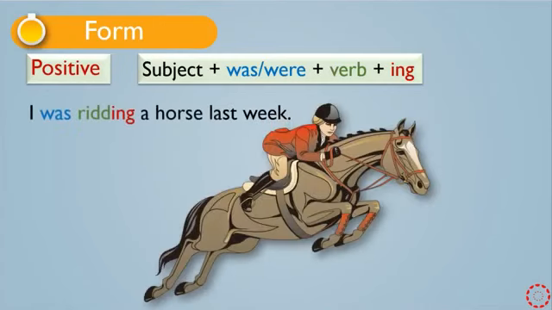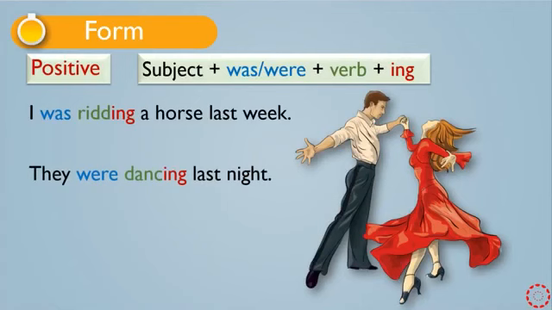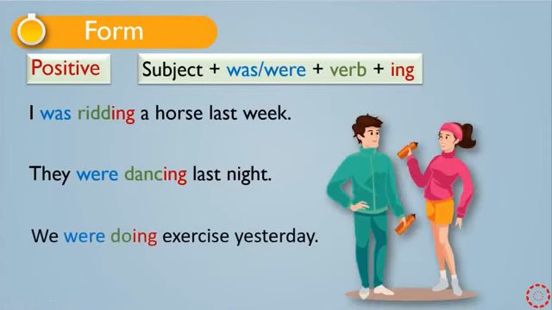We have examples. I was riding. Here we have verb to be, was, and then we have verb plus ing. I was riding a horse last week. Another example. They were dancing last night. Another example. We were doing exercise yesterday.